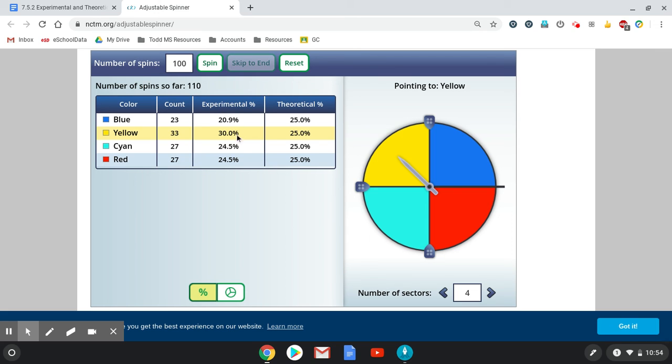But we're seeing that our data, this is really cool. So yellow had not come out at all in our first 10, or 1 out of 10 in our first 10, but now after 110 spins, it came out 30% of the time. It actually came out more than the other ones.